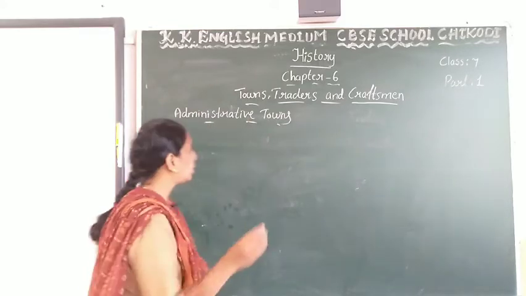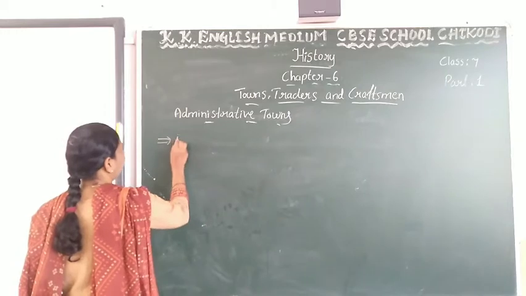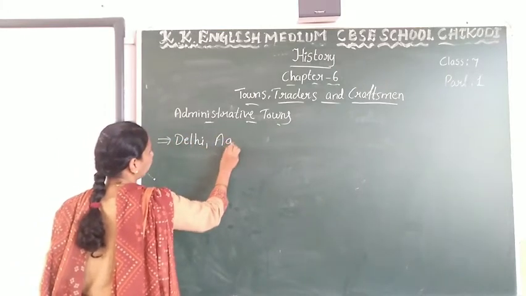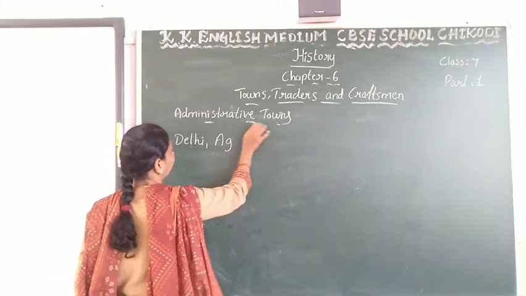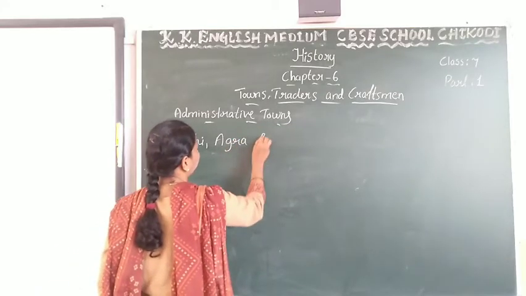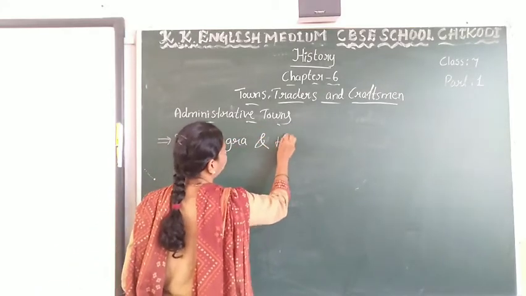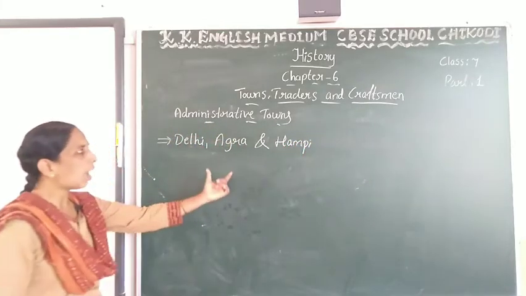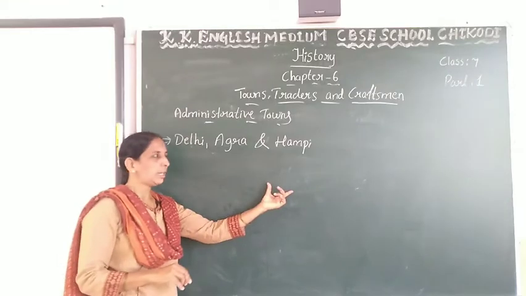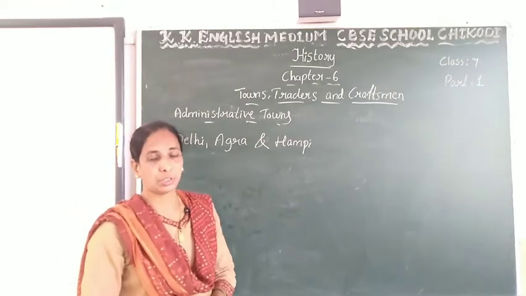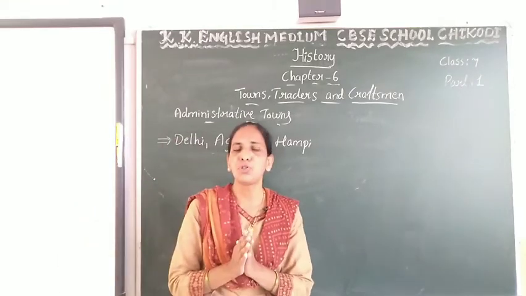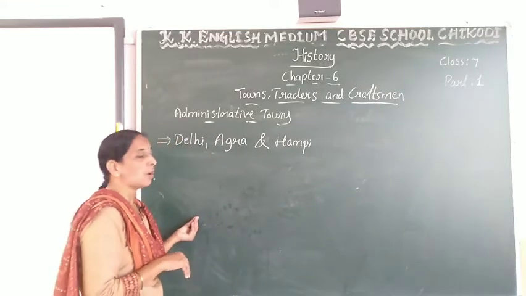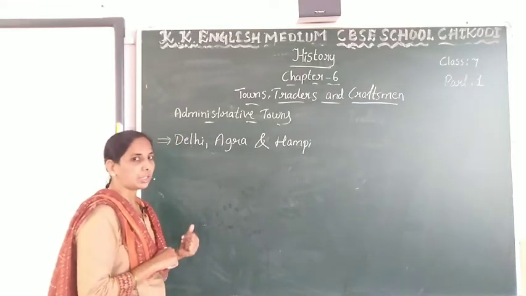Some towns such as Delhi, Agra and Hampi developed as the centers of power and administration.